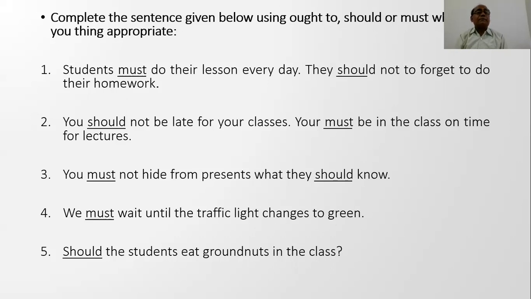Necessary. You must not hide from your parents. It should be parents. The word is misspelled, it is presents, but it should be parents. You must not hide from parents what they should know. We must wait until the traffic light changes to green. And last is, should the student eat groundnuts in the class?